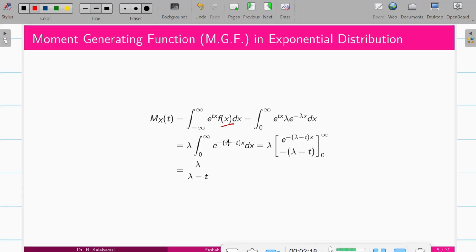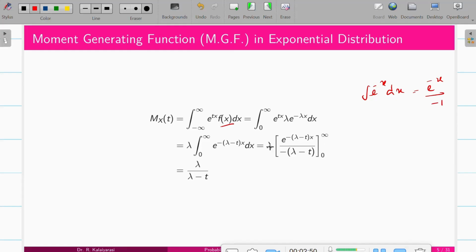So it is e power minus (lambda minus t) times x dx, which equals lambda times the integral of e power minus x something. I'll treat this like the integral of e power minus x dx, which is e power minus x upon minus 1, the coefficient. Here the coefficient is minus (lambda minus t). So apply the limits 0 to infinity.